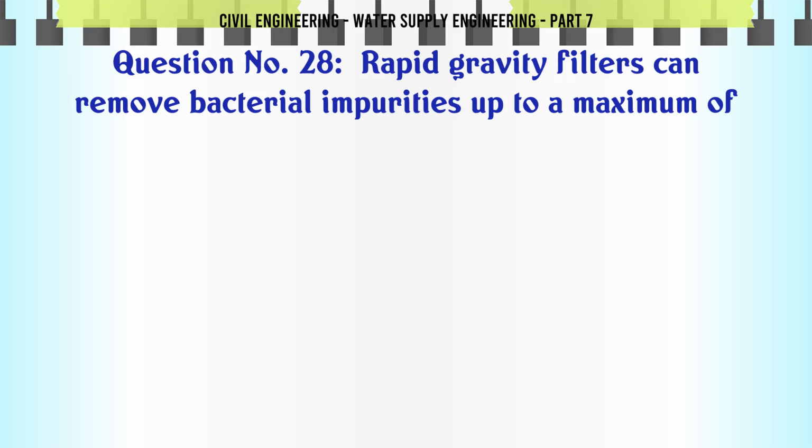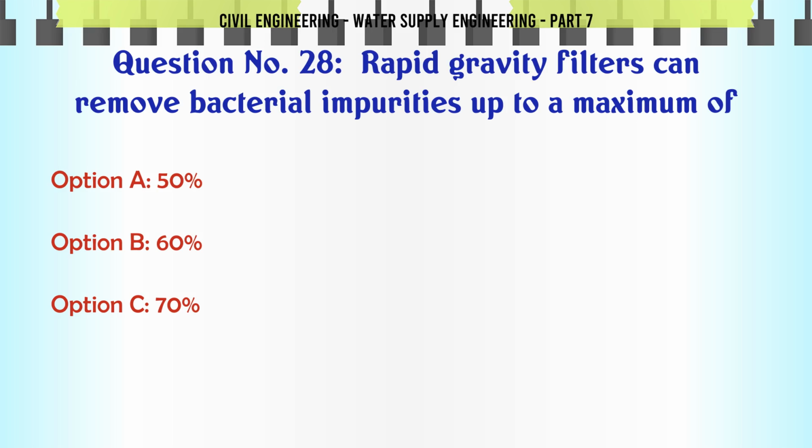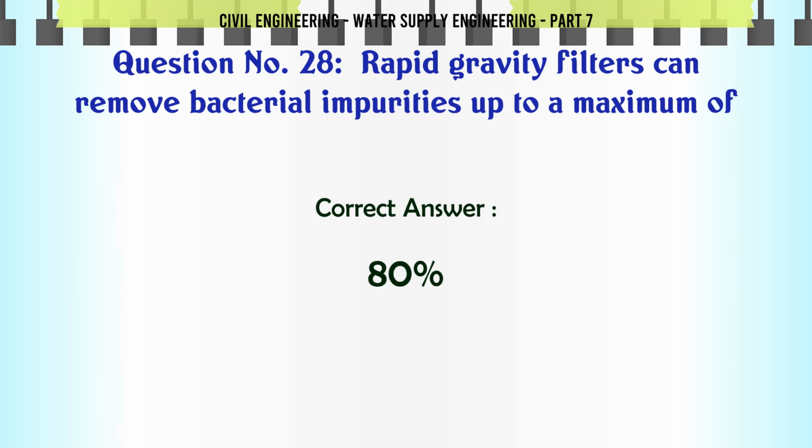Rapid gravity filters can remove bacterial impurities up to a maximum of A. 50, B. 60, C. 70, D. 80. The correct answer is 80.